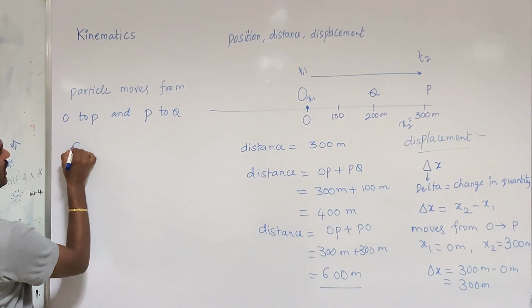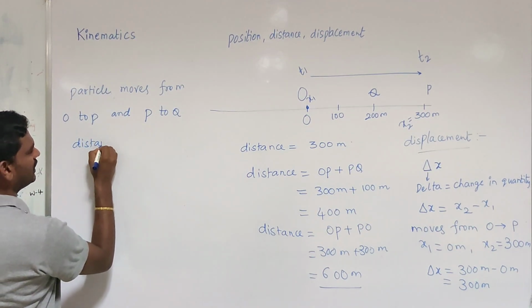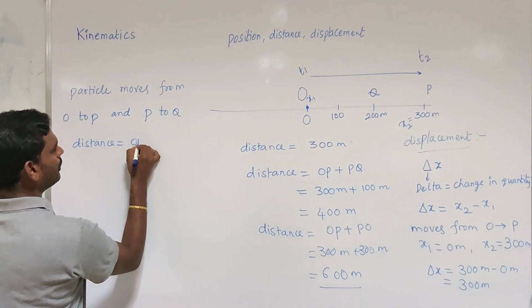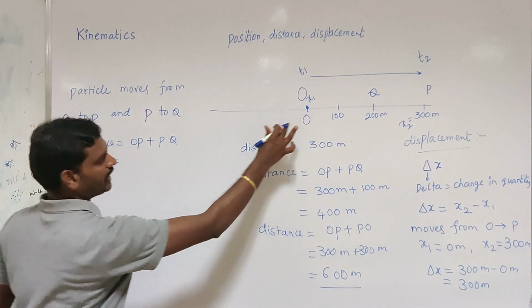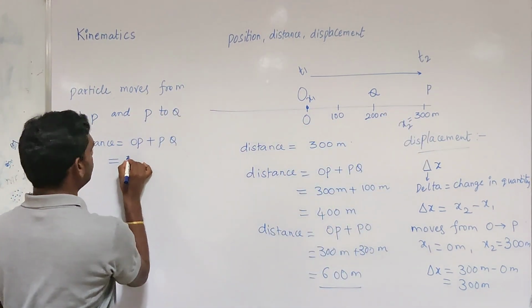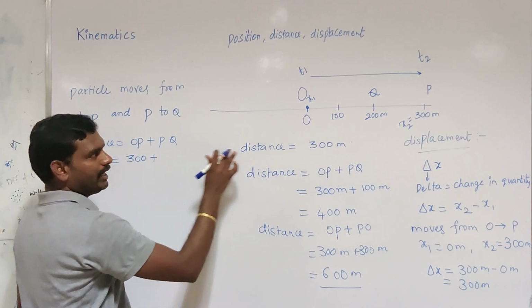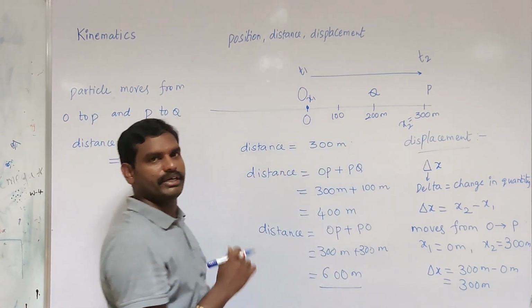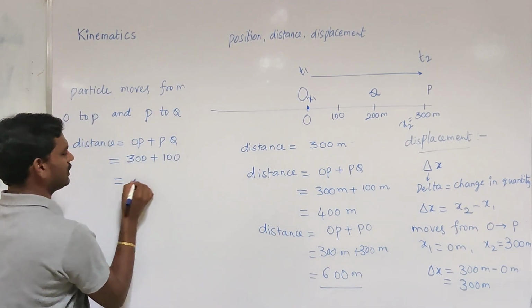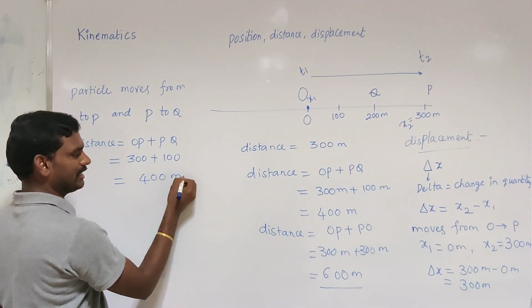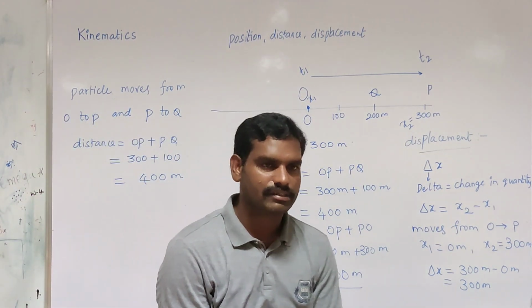What is the distance traversed here? Distance traversed is equal to O to P plus P to Q. That is, O to P distance is 300 meters and P to Q distance is 100 meters. So how much is the total? 400 meters is the distance traversed in this case.